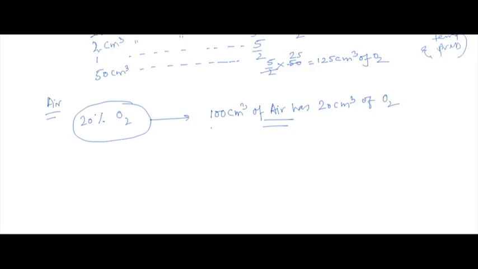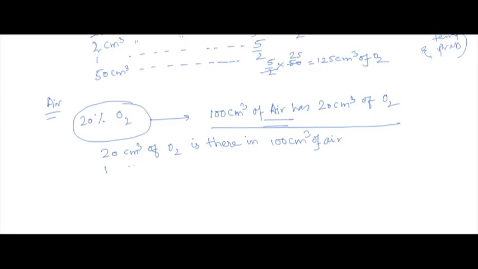So I'll write this line in a reverse way. 20 centimeter cube of oxygen is there in 100 centimeter cube of air.